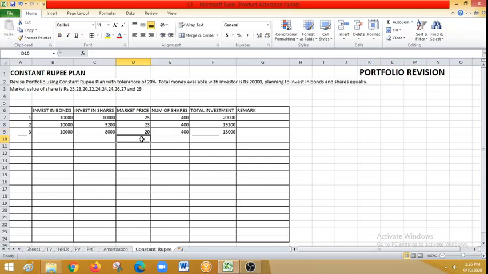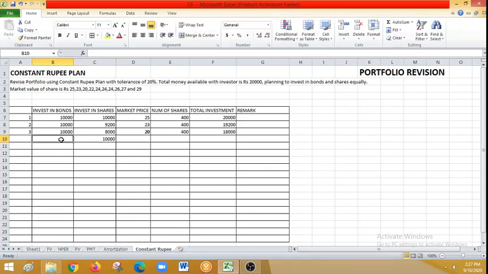So what is the assumption of the constant rupee plan? The assumption is when the investment in shares is coming down, it needs to get back to the original amount invested. So what is the original amount invested? 10,000. So what I need to do now is bring the investment in shares back to 10,000. If I invest 10,000 here, which means 2,000 I am increasing. From where will I get that money? I will take money from bonds and invest it into shares.